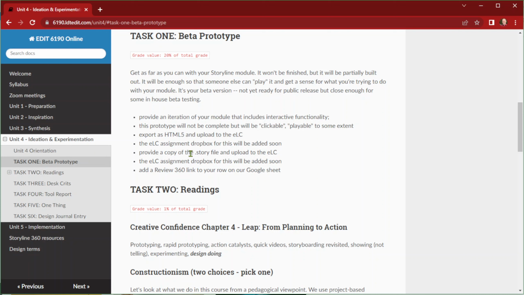The other file is just the .story file, which is the file that's native to Storyline that you double click to just open up the project and start working on. And so that's just kind of a verification step for grading. You wouldn't really send this to a client. And the Review 360 link is the easiest way to share and get feedback, which we use for Deskrits, kind of in-house Deskrits. And so that's the 3 that we would need to generate for this assignment.